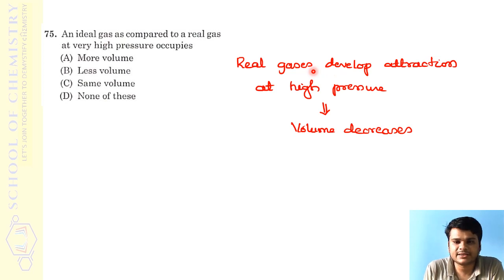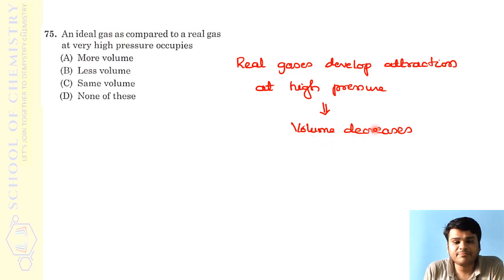So if you consider real gases at high pressure, they will be behaving really. Ideal gas absolutely follows kinetic molecular theory of gases. Real gases, they are real, so they will not 100% obey those ideal gas equations and rules. So at high pressure, when molecules come close to each other, real gases develop some attractive interaction. Because of their attractive interaction, the molecules come closer and volume has to decrease.